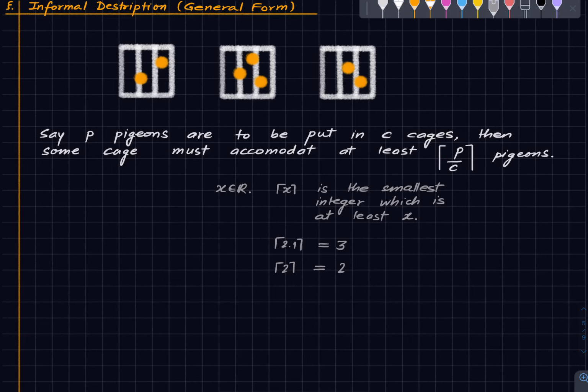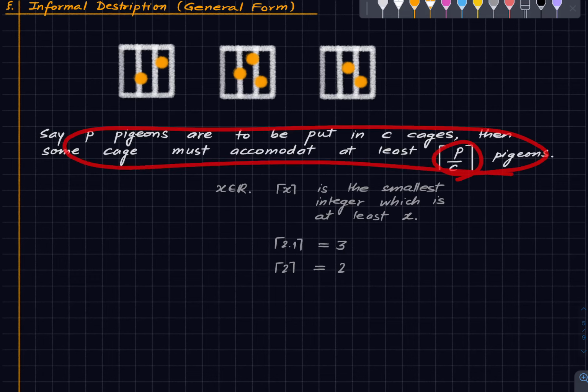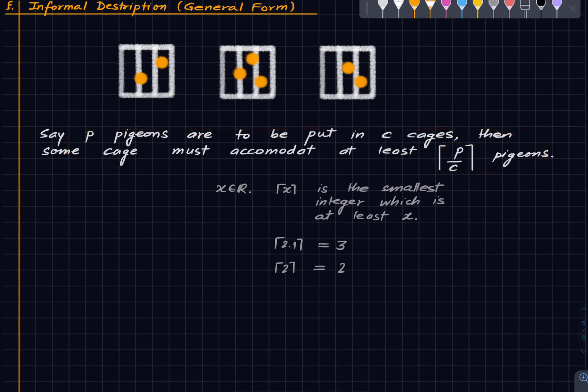Okay, so this is our general statement, and what is happening in this example is we are having 7 pigeons, 3 cages. So if you take the ceiling value of 7 by 3, you get 3, right? So it checks out.